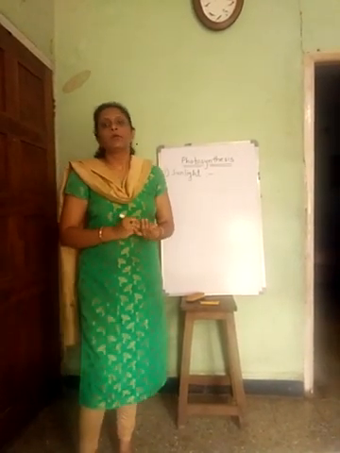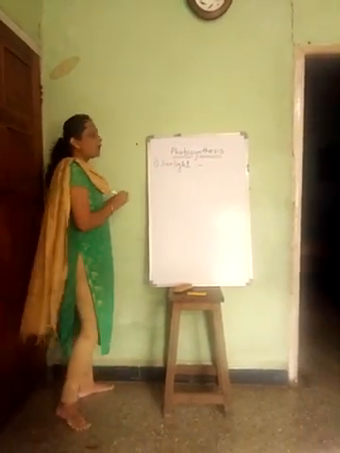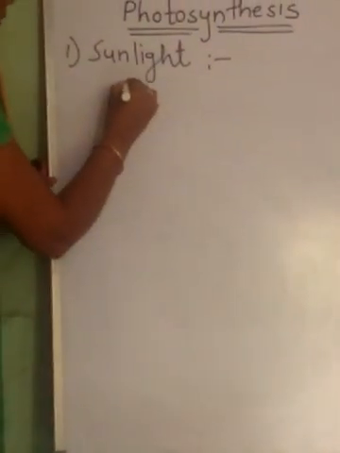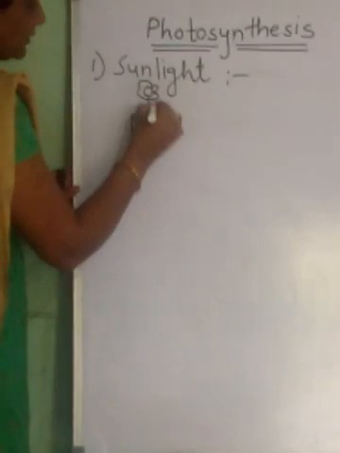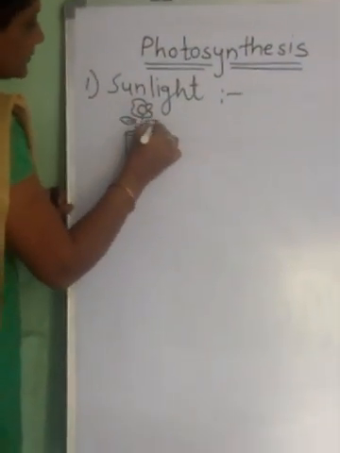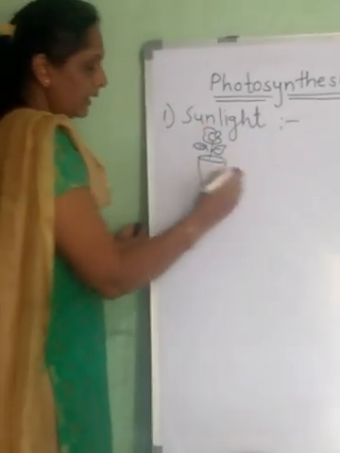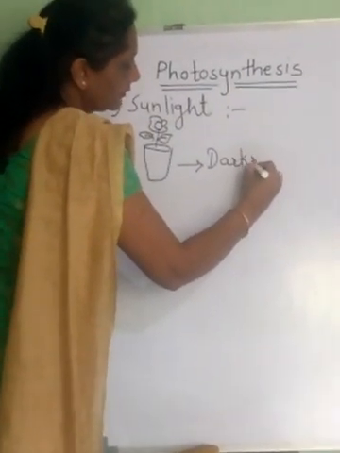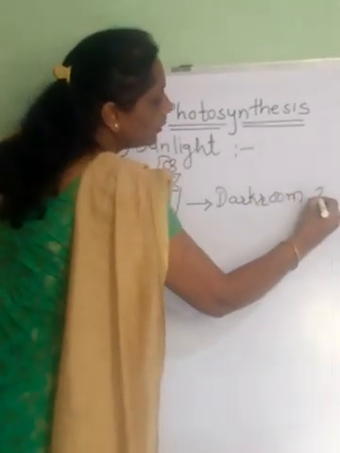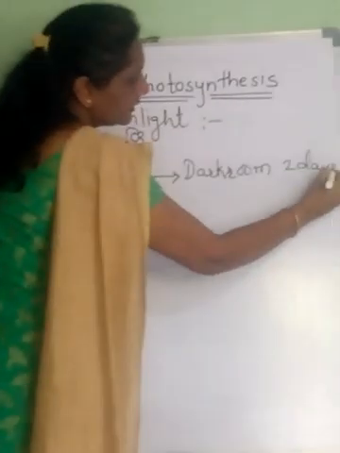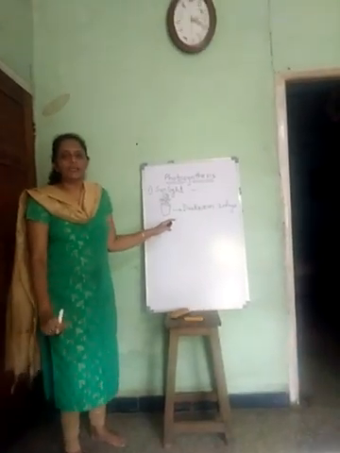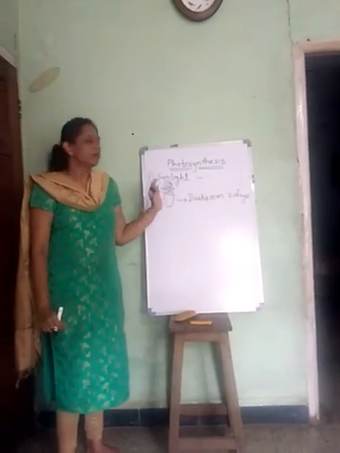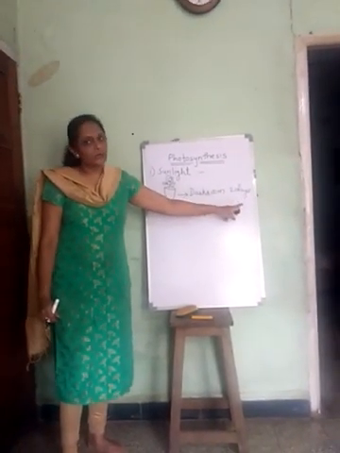For that purpose, we are going to take one potted plant, a plant which is potted in a pot. And this plant we are going to keep in a dark room, say for 2 days. This pot we are going to place in a dark room where there is no availability of sunlight, for 2 days.